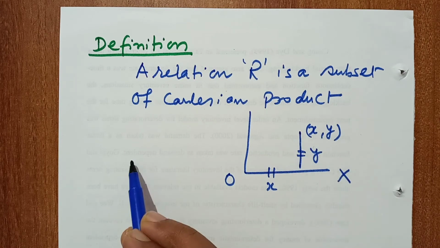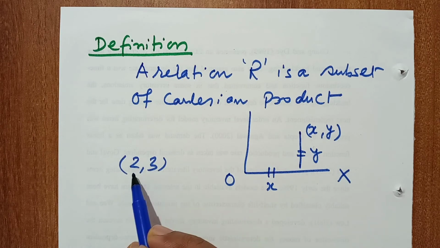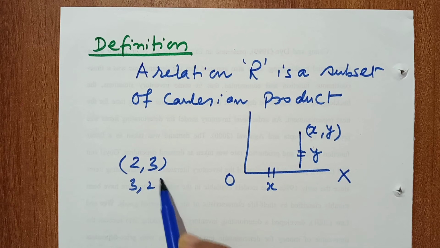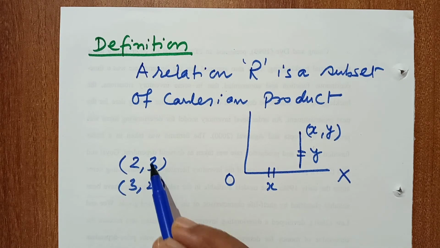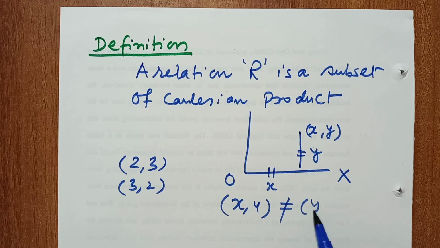If we take the point 2, 3, then x is equal to 2 and y is equal to 3. If we take 3, 2, then x is equal to 3 and y is equal to 2. So these are ordered pairs, meaning the ordered pair (x, y) does not equal (y, x). So a relation R is a subset of the Cartesian product.